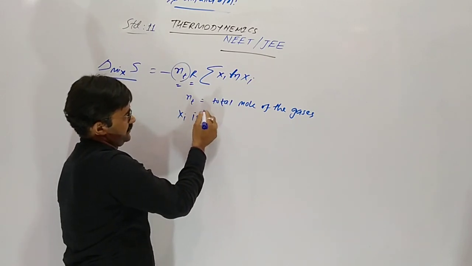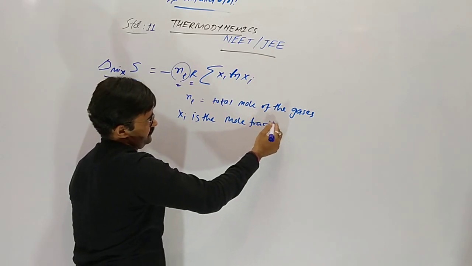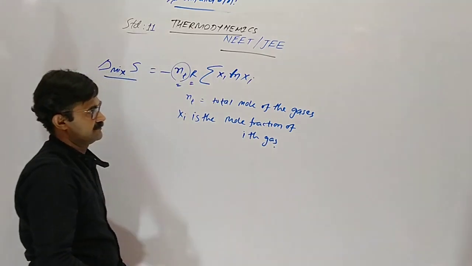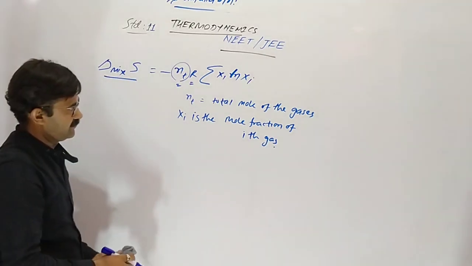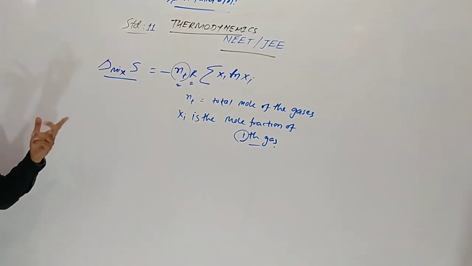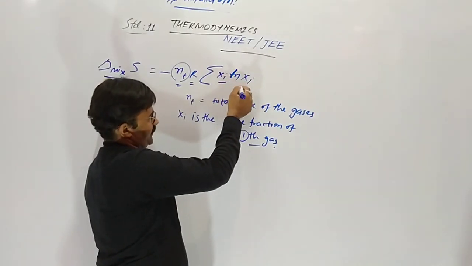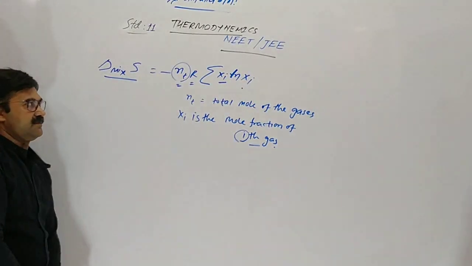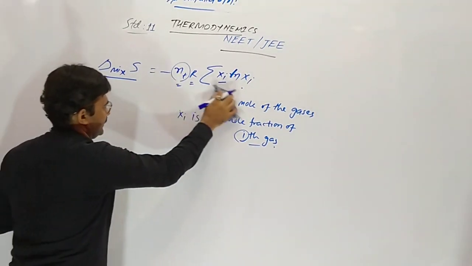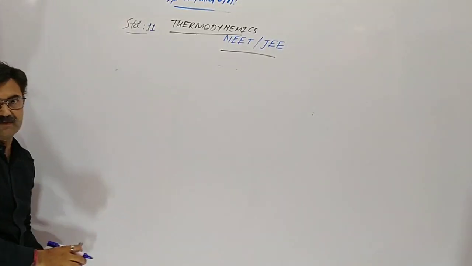Xi is the mole fraction of the ith gas. Suppose there are three types of gas. Then the mole fraction of the first type, the total moles, summation, into R, and then the total moles, gives the entropy of the mixture.